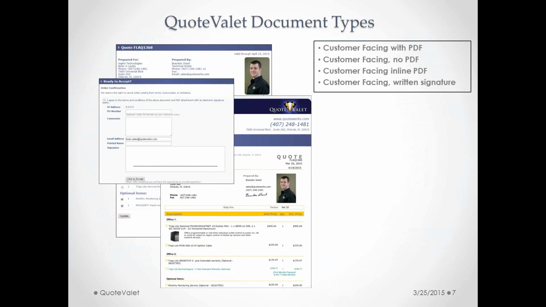The one that most of you are going to be familiar with, if you've ever seen QuoteWerks before or QuoteValet before, is going to be the customer-facing document. This is what you typically see, where it has a list of your items with a PDF attachment, and you can go through and electronically sign and accept the quote.